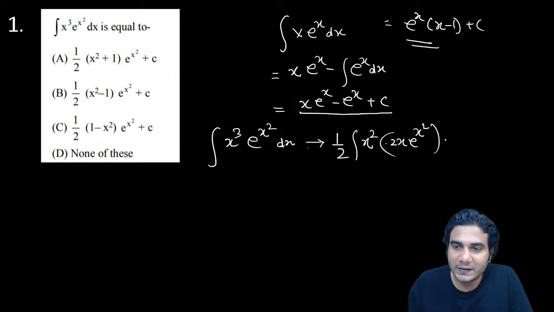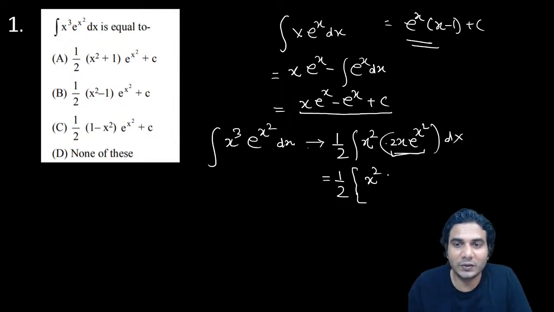So now this is your e raised to f(x) into f dash x only. If you apply by parts, it will be 1 by 2 of x square as it is into the integral of f dash x e raised to f(x), which is e raised to f(x), right?